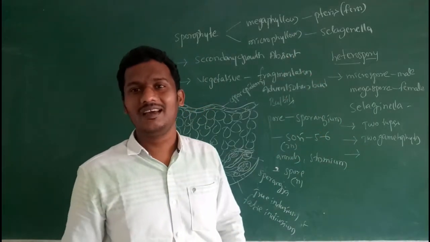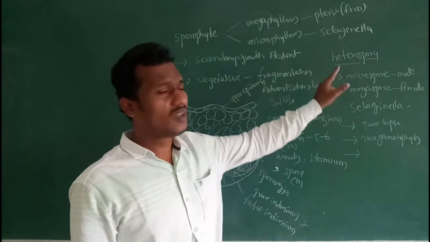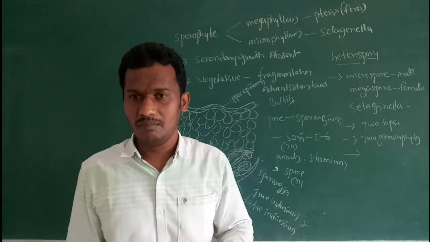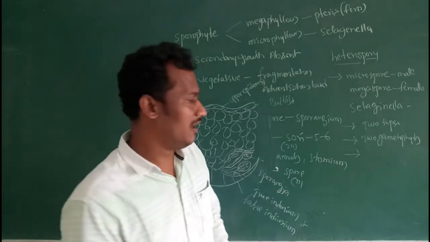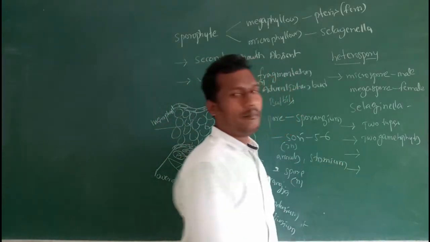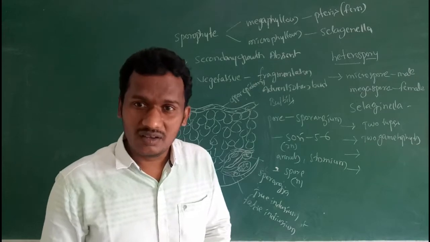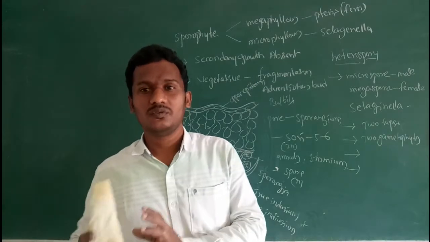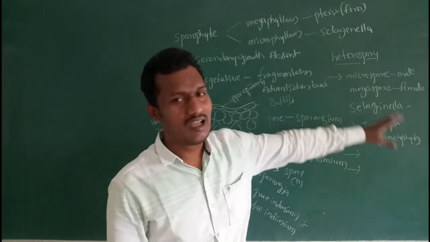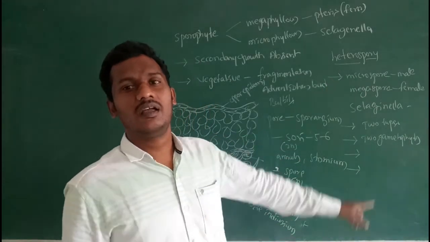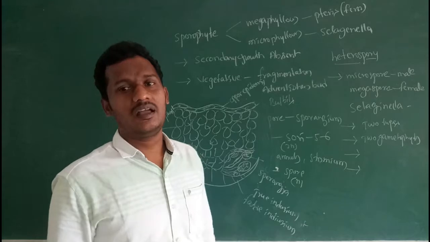Then development and retention of the embryo within the megasporangium. So these are the advances towards the seed habit.